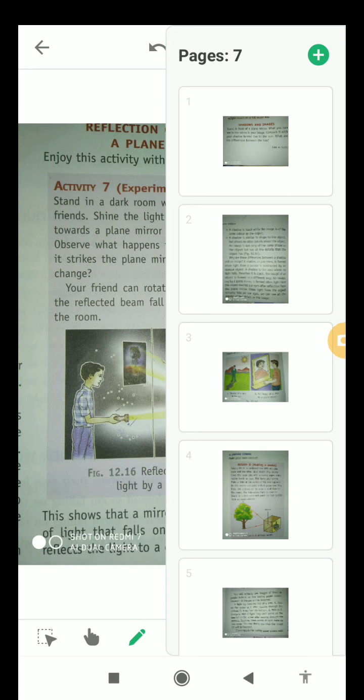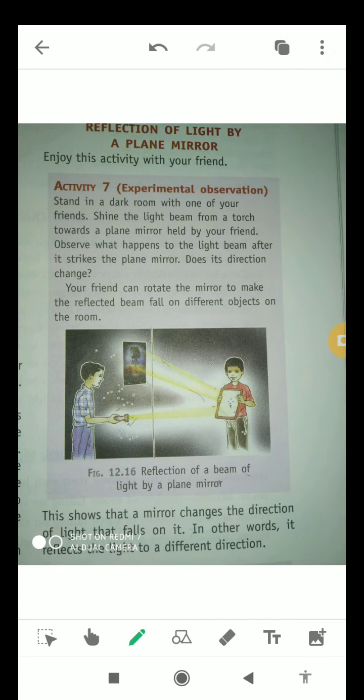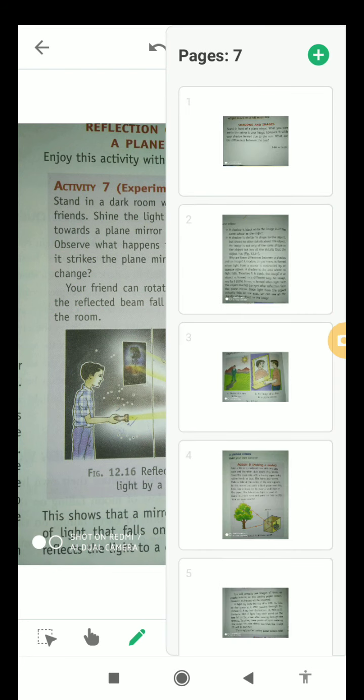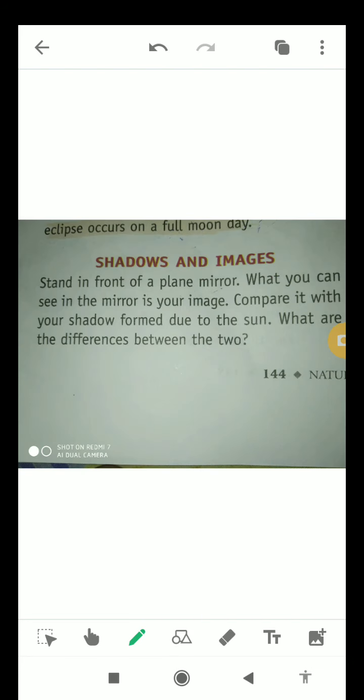So now I am hopeful that you will be able to tell about reflection and images very clearly, and you will be able to differentiate between shadows and images also very clearly.